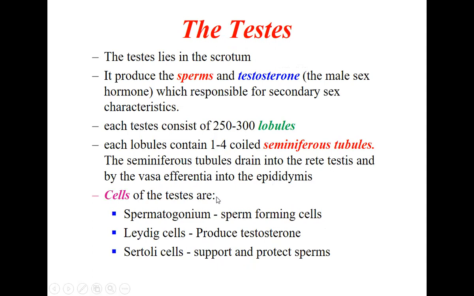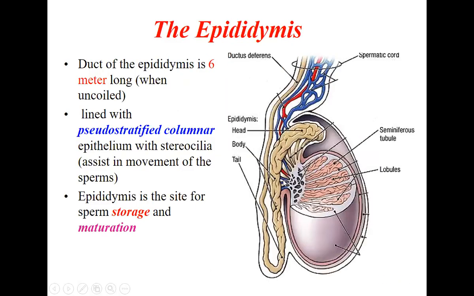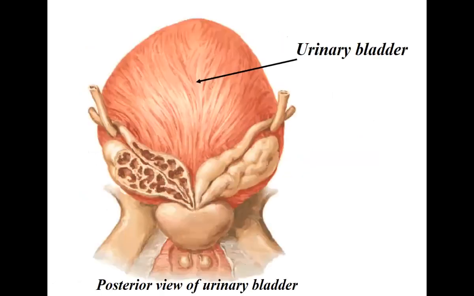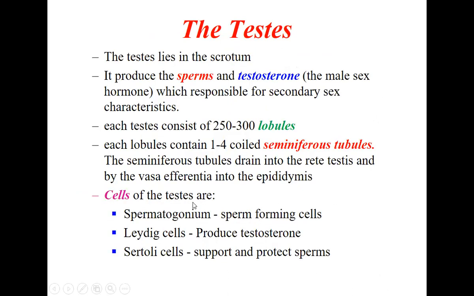The cells of the testis are called spermatogonium, the sperm forming cells. If you take a section of this and look under the microscope, I think we don't have the picture, you see the cross section of a small seminiferous tubule. Inside it you can see a lot of sperm forming cells. These are called the spermatogonium, the primitive form of sperm cells. These will be present within the testis.